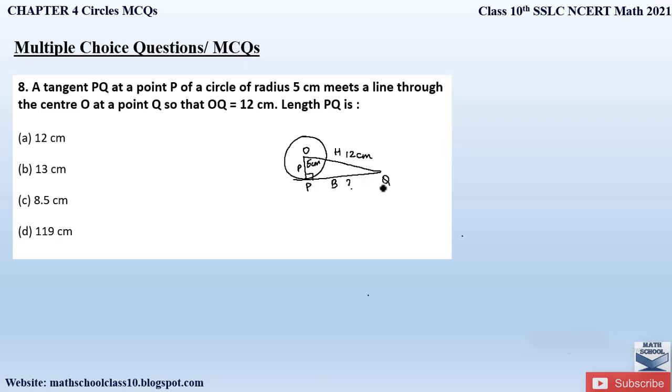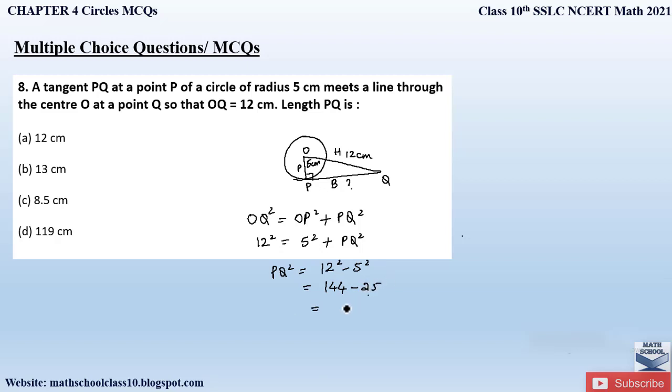So let us apply the Pythagoras theorem. Hypotenuse square is equal to base square plus perpendicular square. Here the hypotenuse is OQ, that is, OQ square is equal to OP square plus PQ square. So OQ is 12, 12 square is equal to OP is 5, 5 square plus PQ square, which we have to find out. PQ square is equal to 12 square minus 5 square. So 12 square is 144 minus 5 square is 25.